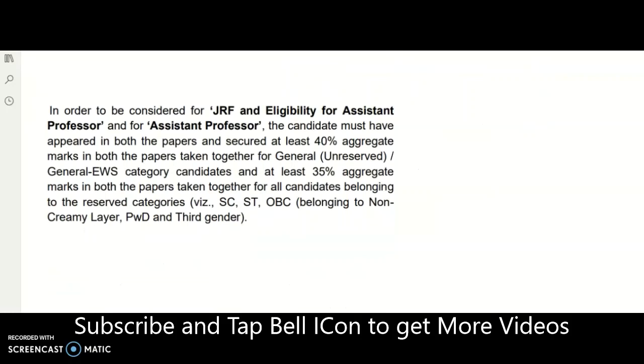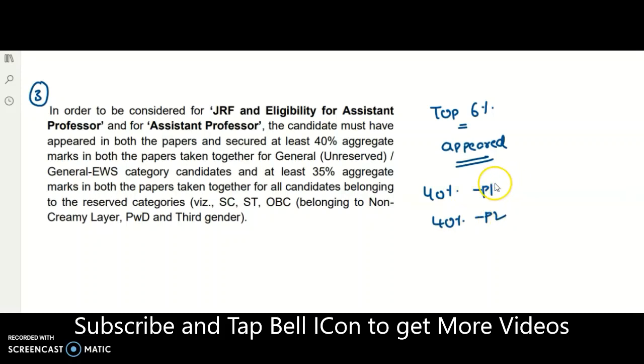And coming to the next point, it is the third point. The third point is that actually it has to be the first point, but okay, fine, no problem. Whatever the top 6% they are going to select from the total number of appeared candidates, these top 6% candidates must score minimum 40% in paper 1 and 40% in paper 2 for the unreserved category.